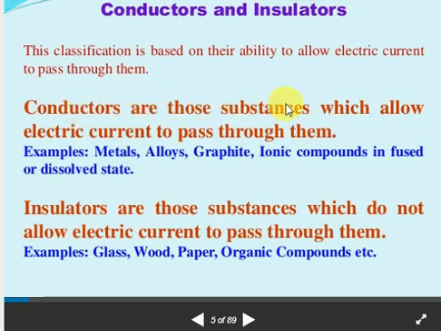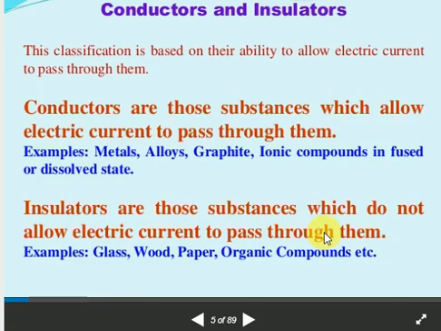Conductors are those substances which allow electricity or current to pass through them. Suppose I take copper wire, silver wire, gold, platinum; they act as the best conductors. Why do they act as the best conductors? Their resistance is low, they cannot resist the flow of electrons. Insulators are those substances which do not allow electric current to pass through them. Certain materials will not conduct electricity.